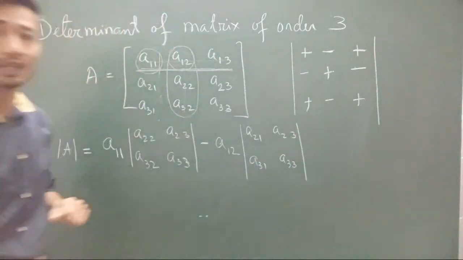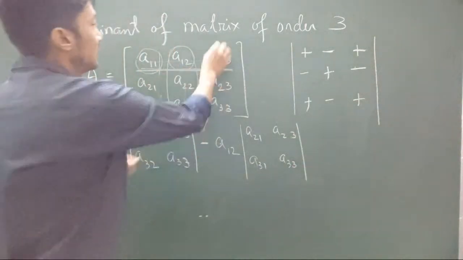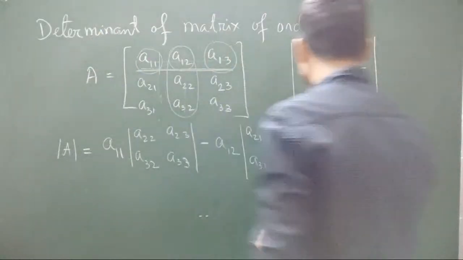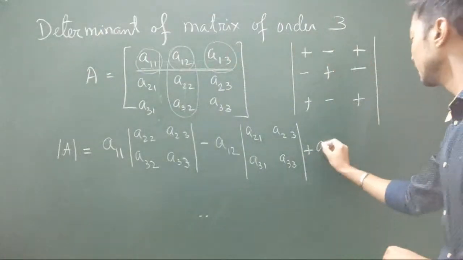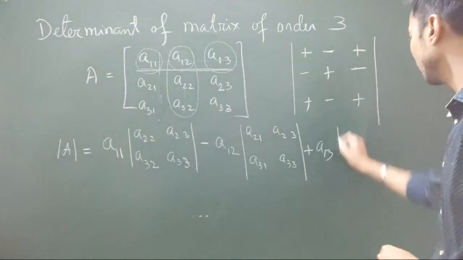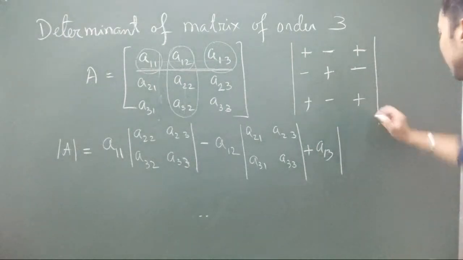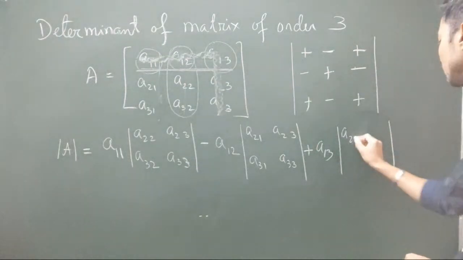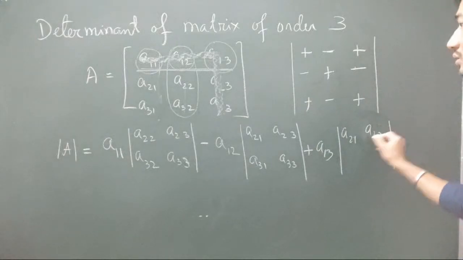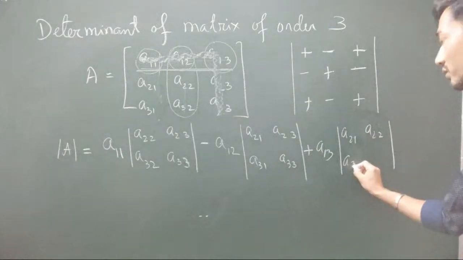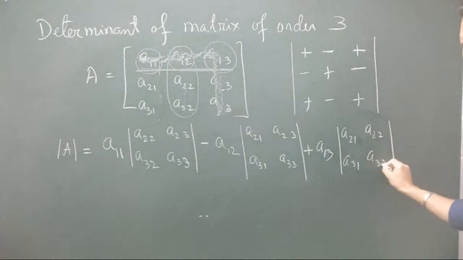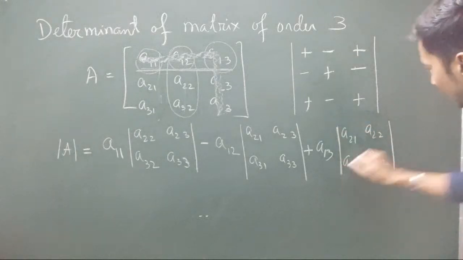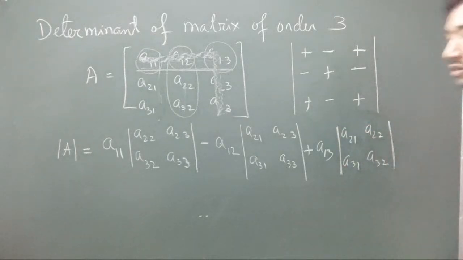Okay? And then we'll proceed to the last element, A13, 3 plus 1, 4. So that's going to be positive. I hope you got the meaning now. A13, its determinant. Ignore its row and column. A21, A22, A31, A32. I hope you know the meaning of this bracket now. When you do matrices, it's going to be determinant.